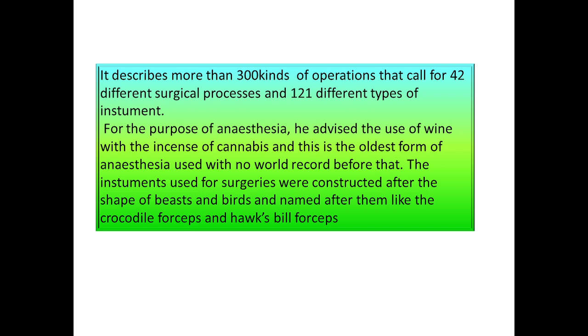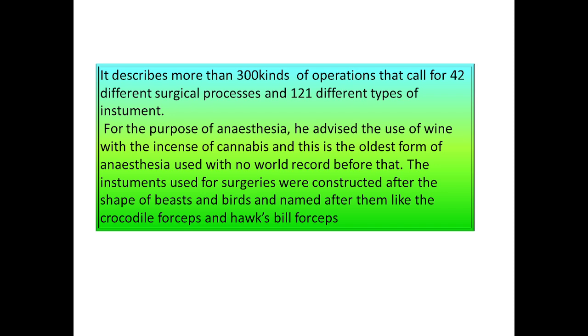It describes more than 300 kinds of operation that call for 42 different surgical processes and 121 different types of instruments. For anesthesia, he advised the use of wine with the essence of cannabis.